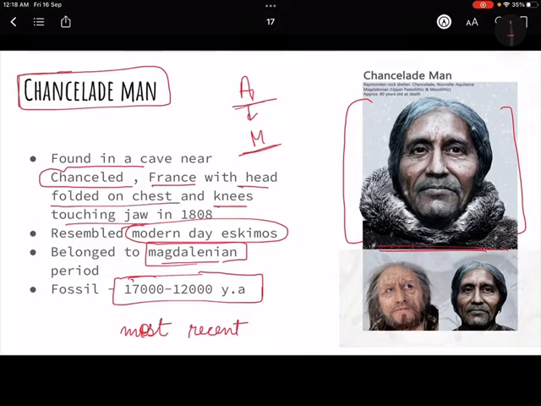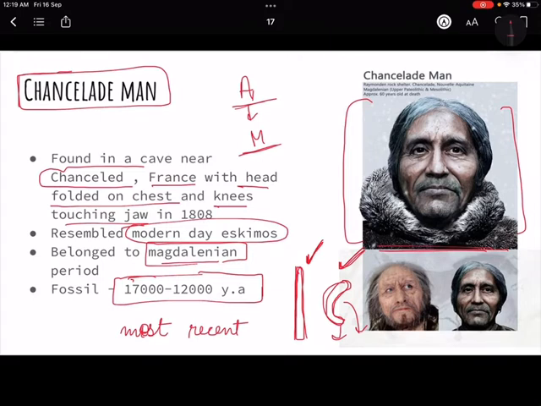So again, this shows that the skeleton was not like in the straight body, right? It was buried in this curved way. This again shows some kind of a religious belief or belief in afterlife, right? Just try to link things. If everybody is buried like this, and if after some time people are getting buried like this, that must be a part of the religion, no? So that is how you have to link things, right?